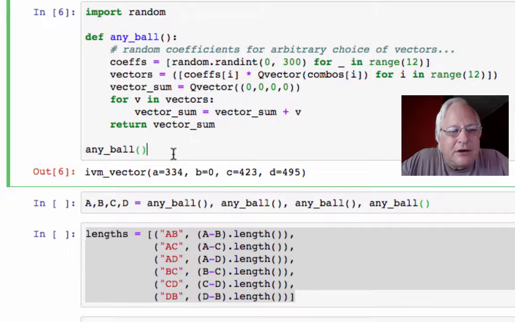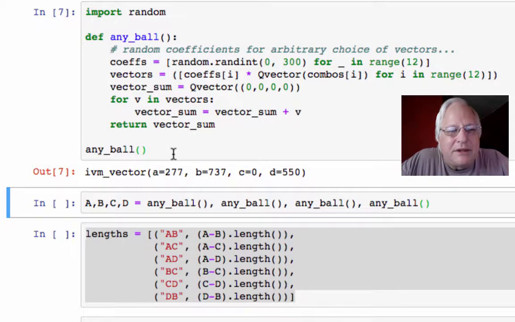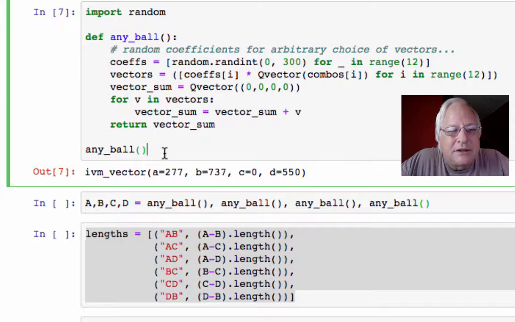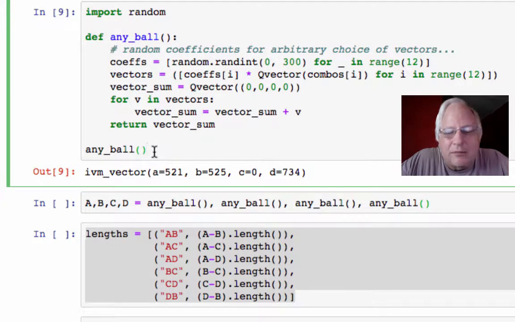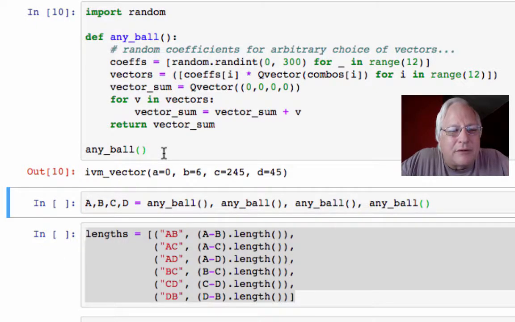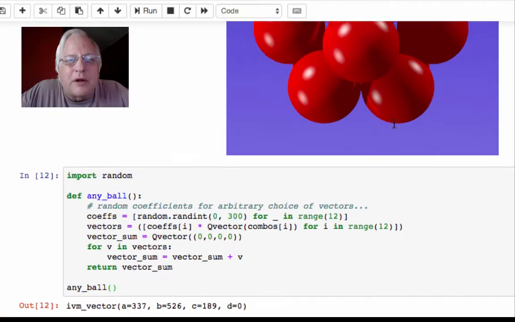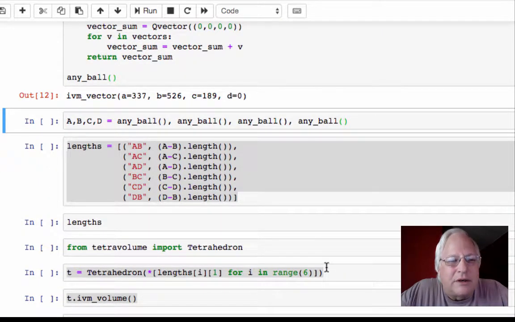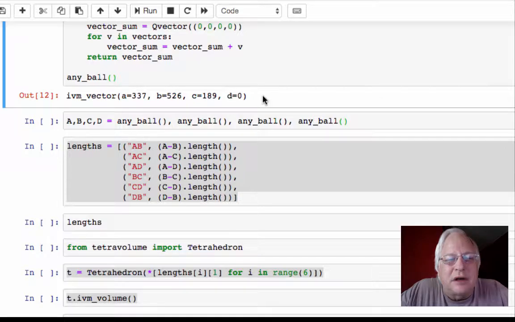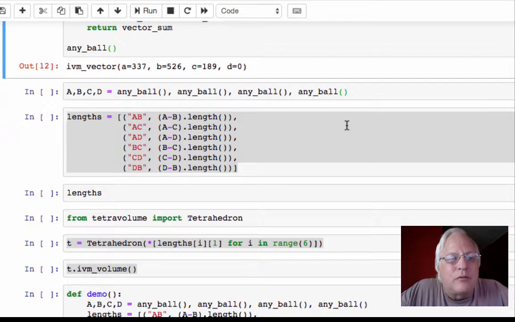So you see they're all integers, right? So A, B, C, everything is an integer, which means that alone is not sufficient, but they're all integer combinations. They're linear combinations of those 12 directions. So every time I go any ball, I'm showing you the center of one of the balls. So the balls in the CCP all have integer coordinate addresses. That's a nice feature of Q-rays or quad rays. So we're ready to go.